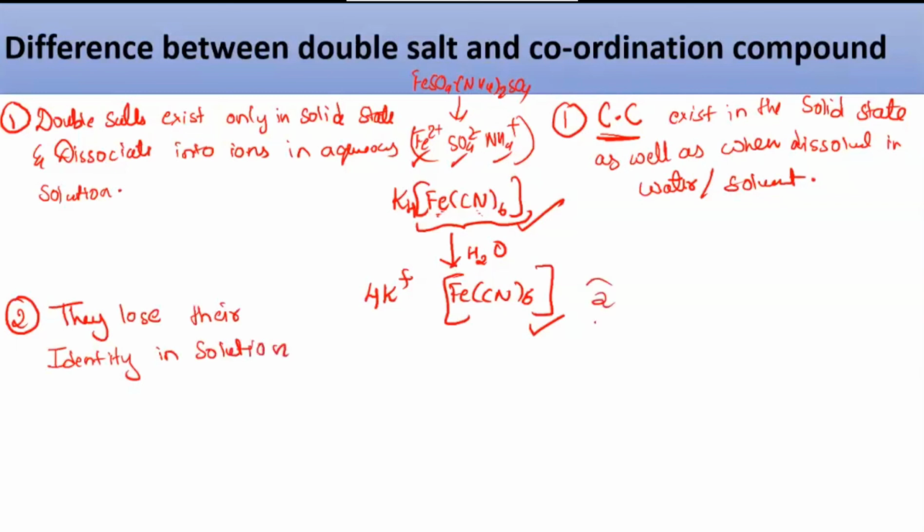Now over here, they don't completely lose their identity in the solution. You saw this complex; they remain intact like that, and only this potassium ion has gone to that side because that was the counter ion. They don't completely dissociate. Only this potassium ion will go out. This whole complex part will remain as it is. So I can write they don't completely lose their identity in the solution.